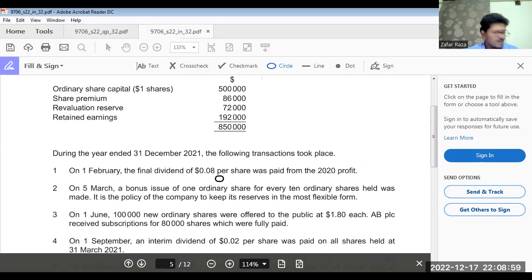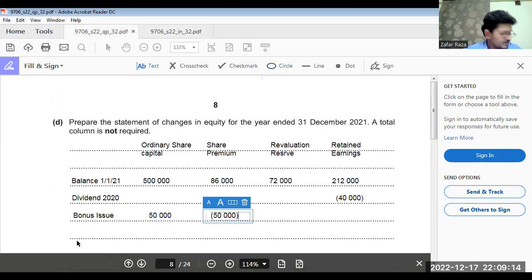So we have issued the shares, and they were fully paid. 80,000 multiplied by 0.8, 64,000 is the share premium we received this time. Okay.